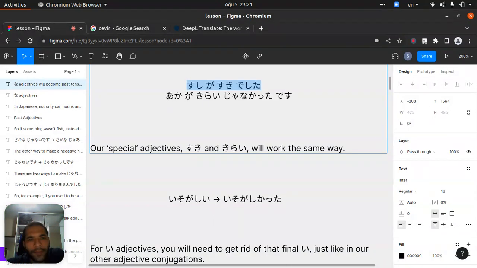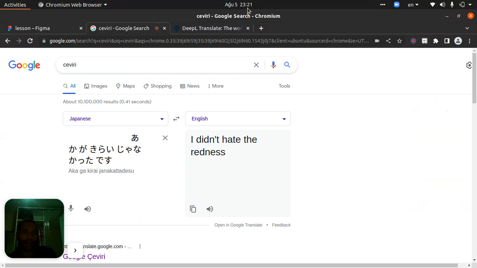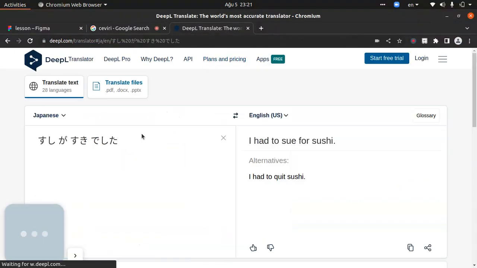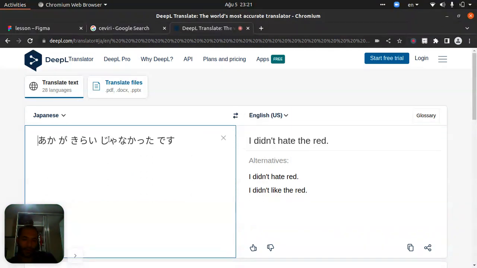Aka ga kirai janakatta desu. I didn't know what aka is. What does aka mean? I didn't hate the redness. I think aka means red. Yeah, I didn't hate the red.